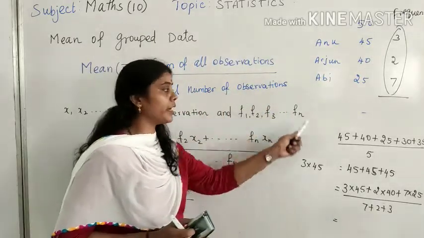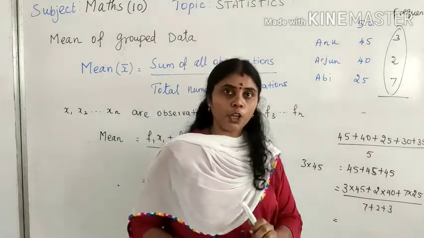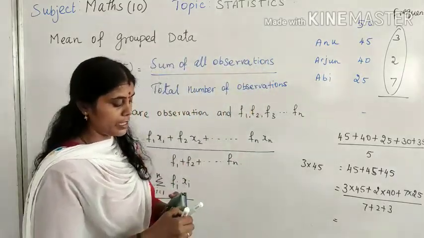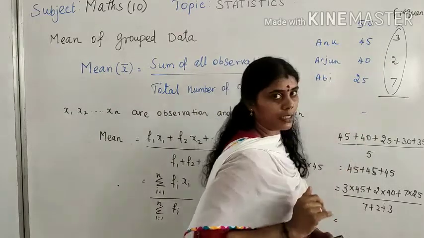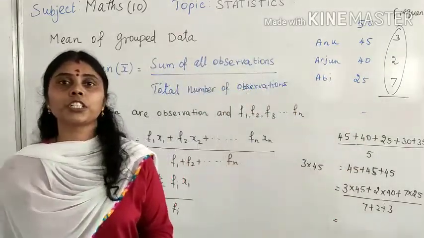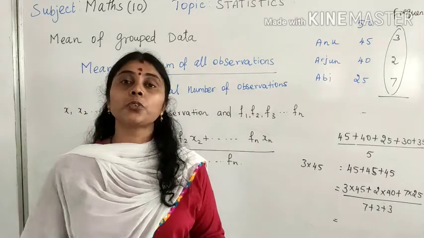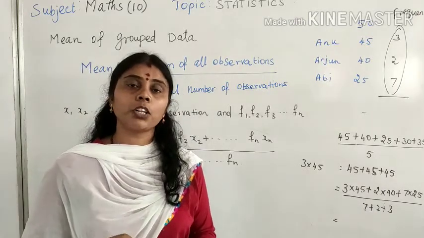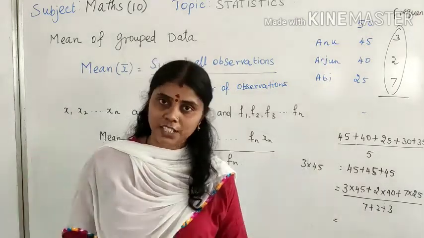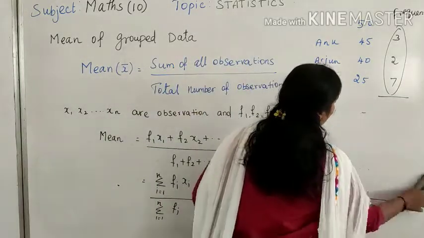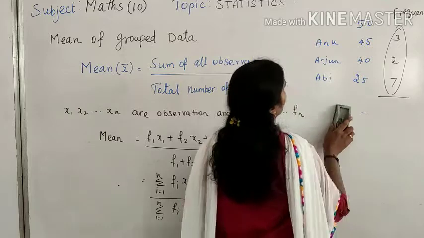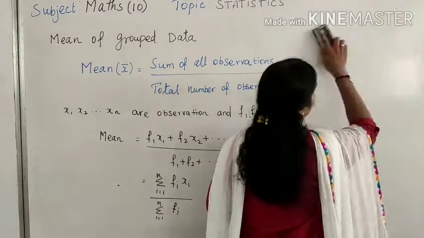This we have done in class 9. Normally, if ungrouped data is given to us, we find the mean like this. But in class 10, we are going to get grouped data. Grouped data means it is given in class intervals. Class intervals will be given, for example, if we take student marks.